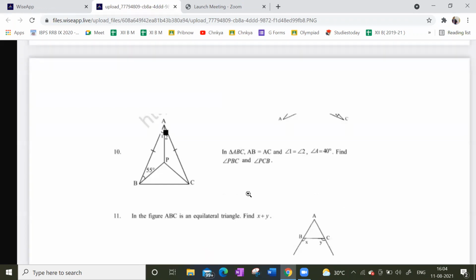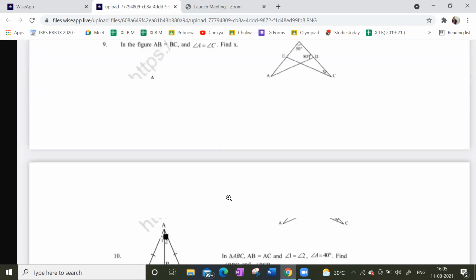Look at this 10th one. Shreyan, I hope you understood the 9th one. Yes, sir. 9th, 10th one, how many have you done? I'm asking you guys. The ninth one is 70 degrees.